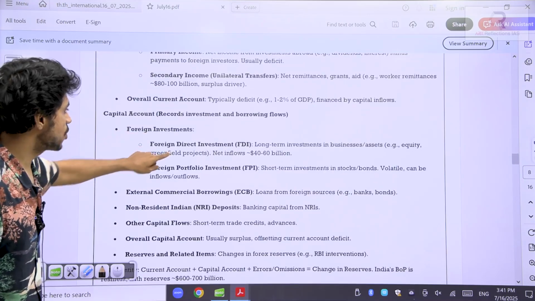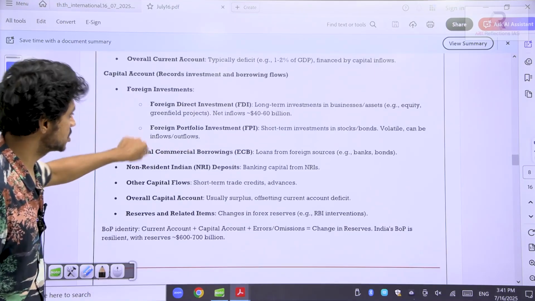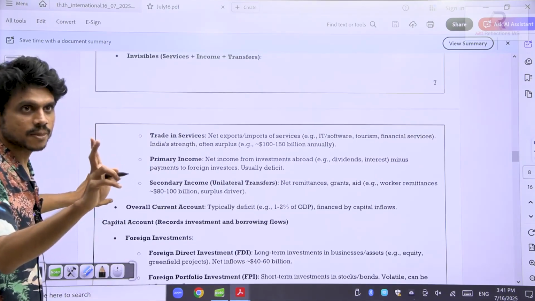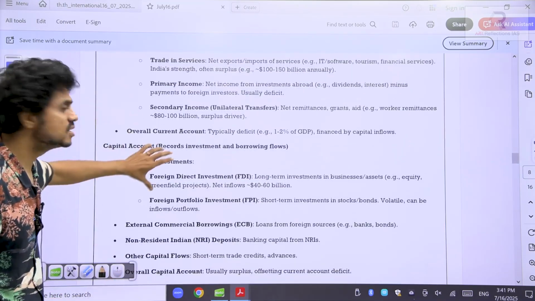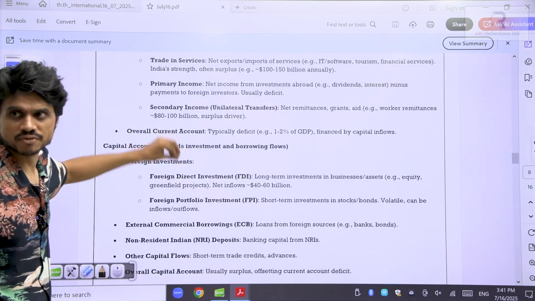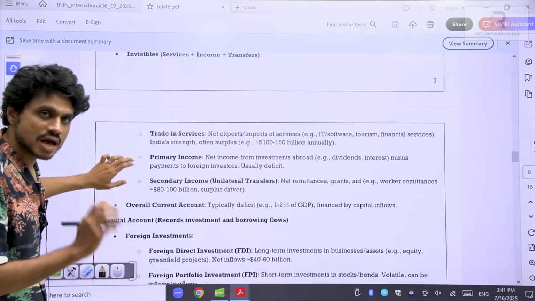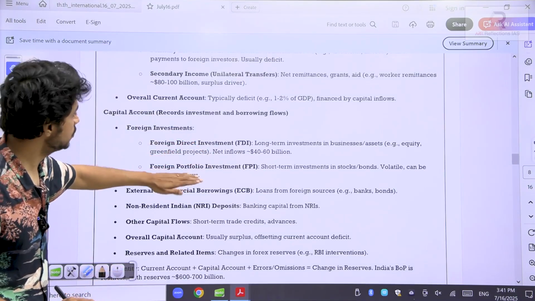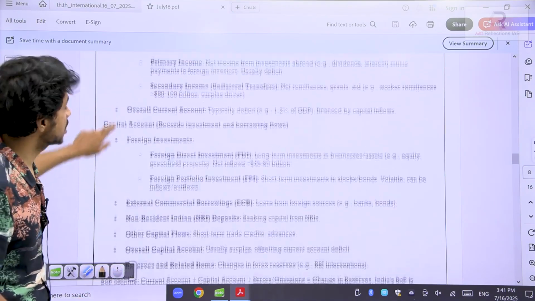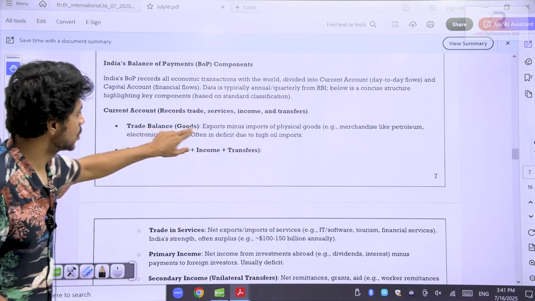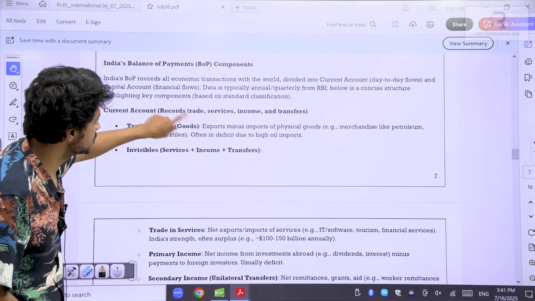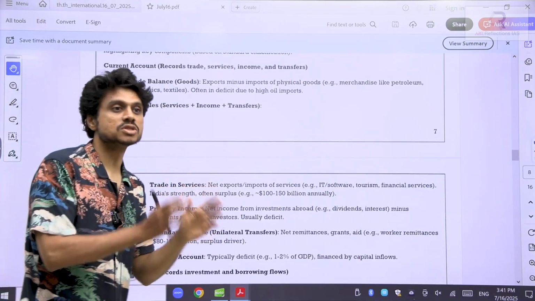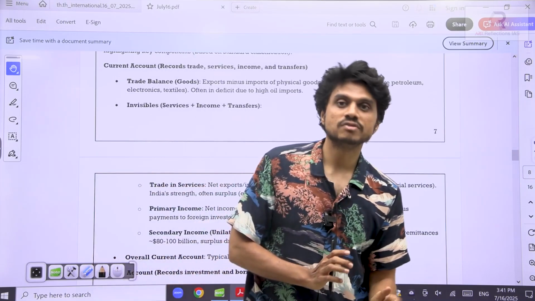Capital account means foreign investment, foreign direct investment, foreign portfolio investment, any kind of external commercial borrowings, NRI deposits, or any kind of capital inflow. So you have two things in your BOP, current account and the capital account. Usually you will have the current account deficit, but the investments or the borrowings we take from foreign countries will balance it. And within the current account, there will always be a deficit in goods, a trade deficit. But you always have a surplus in services, so the services sector will balance out the deficit in goods.